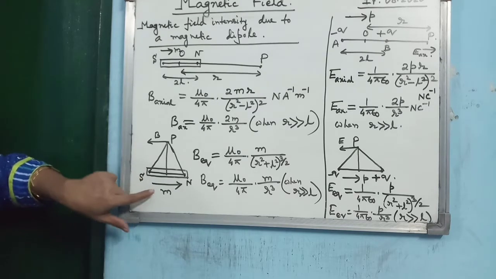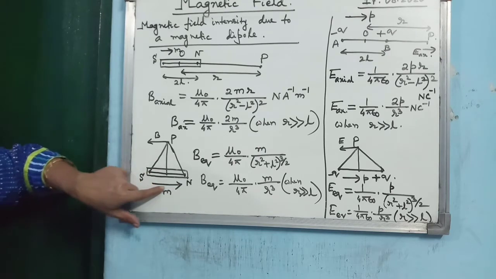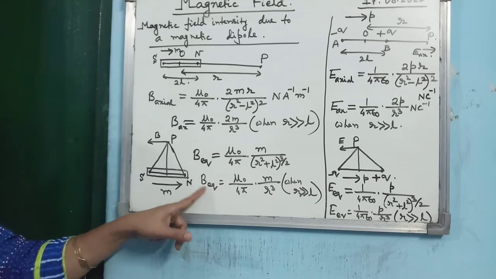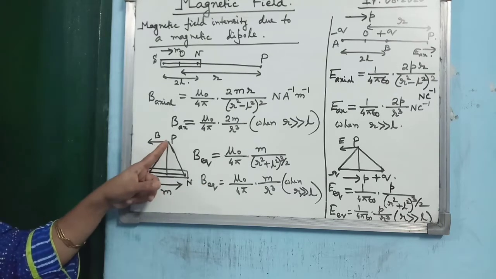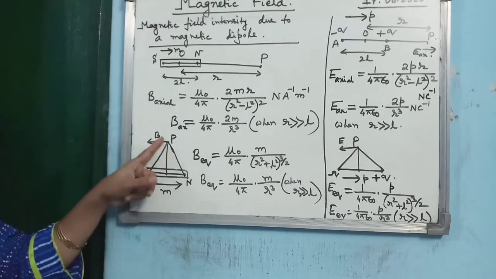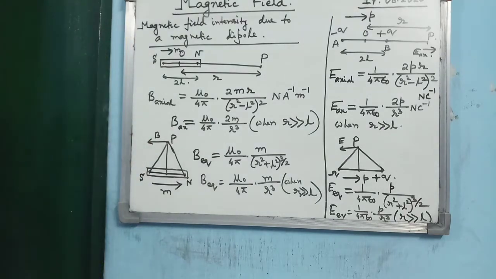What is the direction of M? Direction of M is always from south to north. So direction of M is in this direction. So what will be the direction of B equatorial? It will be opposite to M. So you see what is the direction? M is towards right, so B is towards left. Alright, so this is the way you can get the magnetic field intensity at a point on the axial line as well as on the equatorial line of a dipole. Please remember the final result.